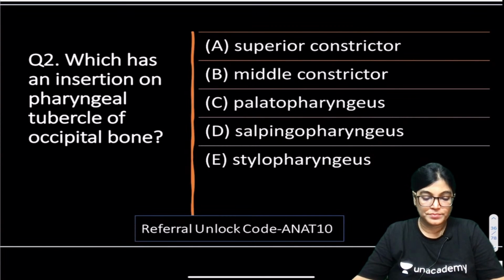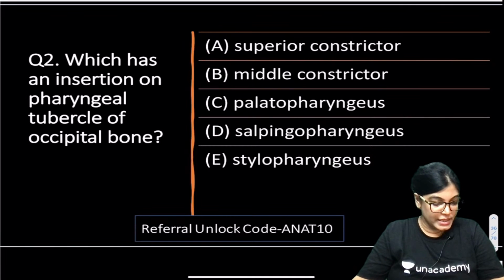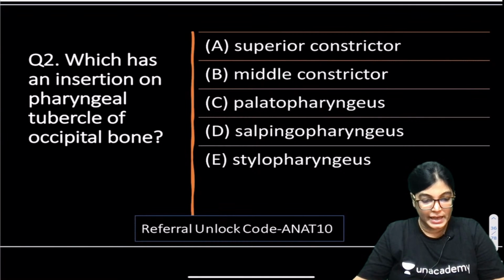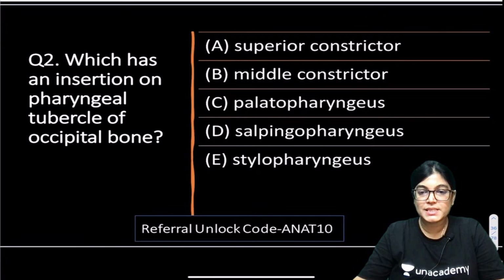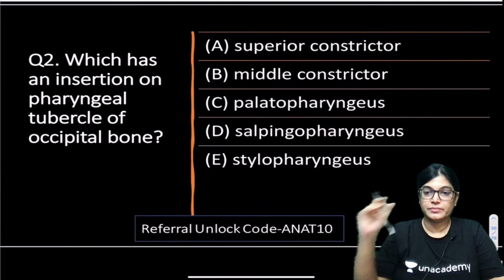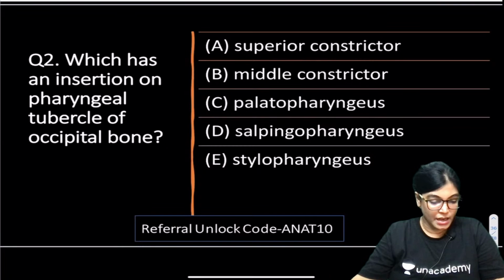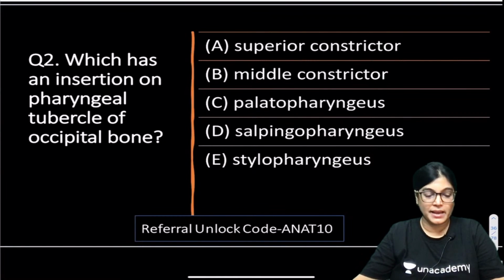Question number 2. Bharat is telling it's A. What about others? Acharya is telling A. Today's students are giving answers very nicely and on time. Great performance, everyone. Kumaran is telling it's A. Most of the students are telling it's A. I got Sam telling us D.